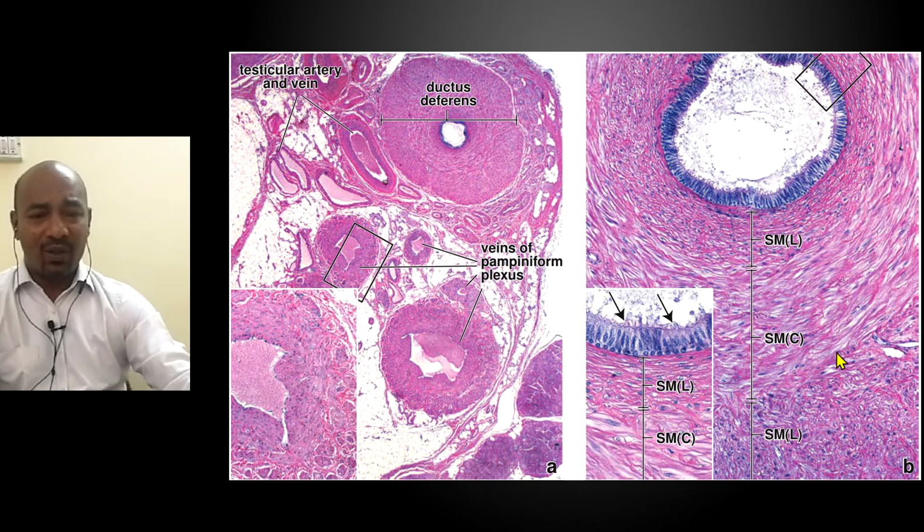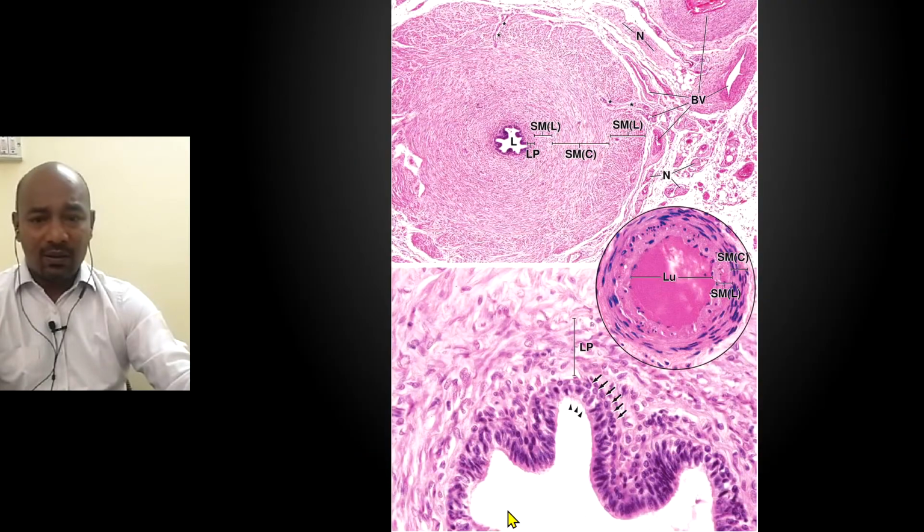So this is a low magnification. This is not a very high magnification. So this is the cross section. Here you can see the pampiniform vein, but you don't have to worry about that. This is another picture of the same vas deferens.